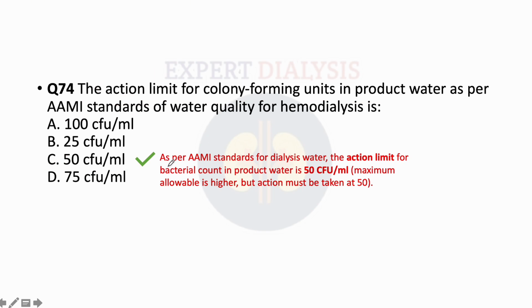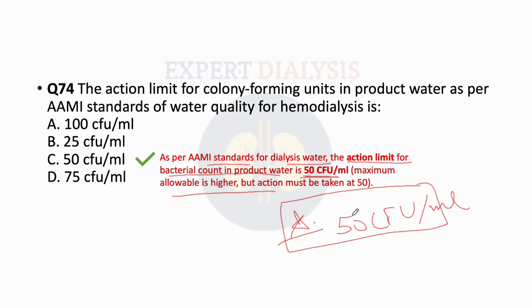So let's see what's the explanation. As per AAMI standards for dialysis water, the action limit for bacterial count in product water is 50 CFU per ml. Maximum allowable is higher, but action must be taken at 50. So whenever it touches a threshold of 50 CFU, we have to take measures in order to correct the water quality.